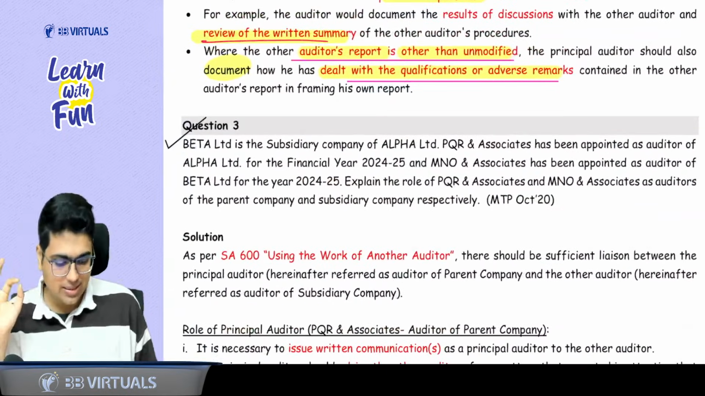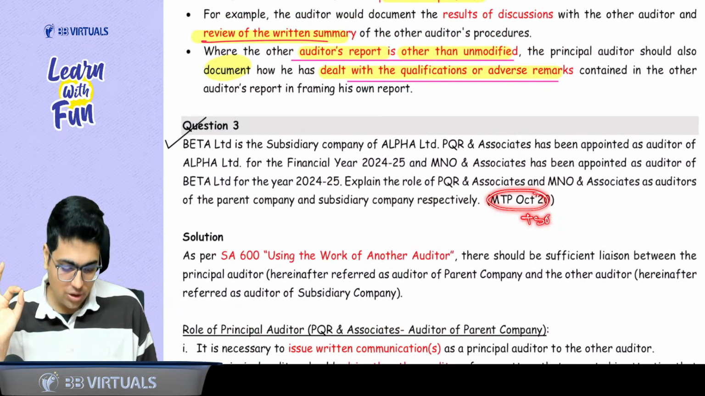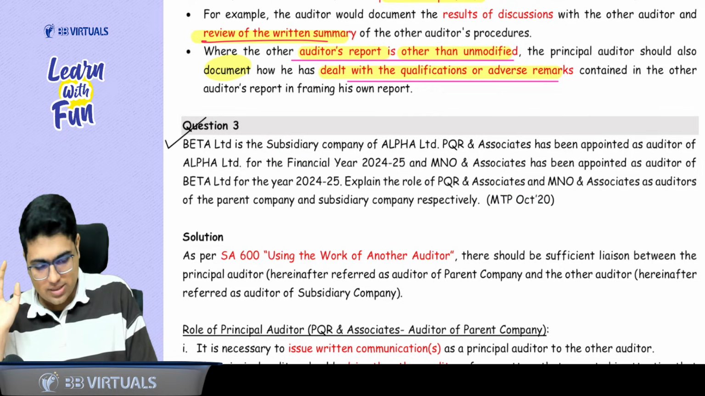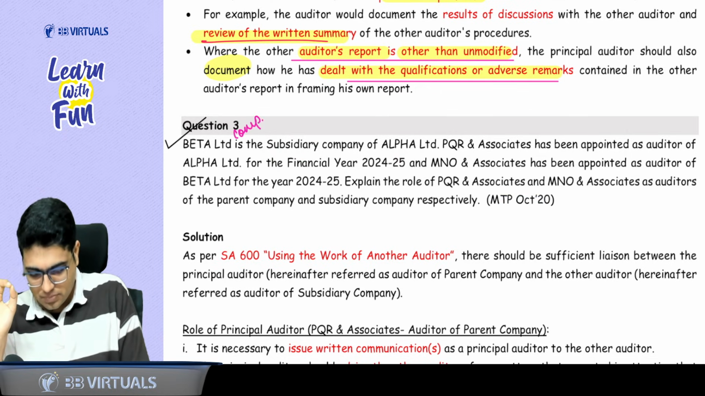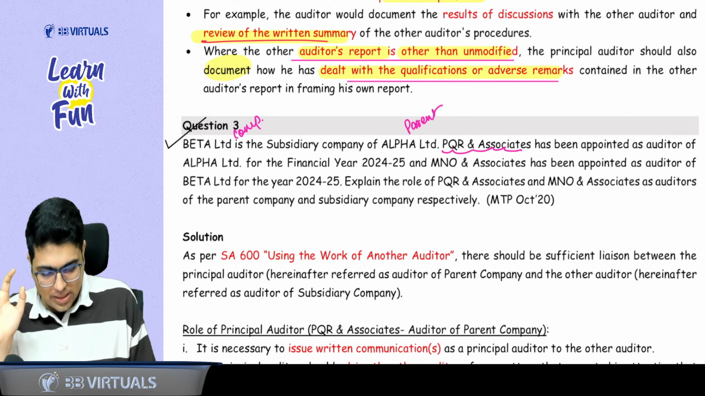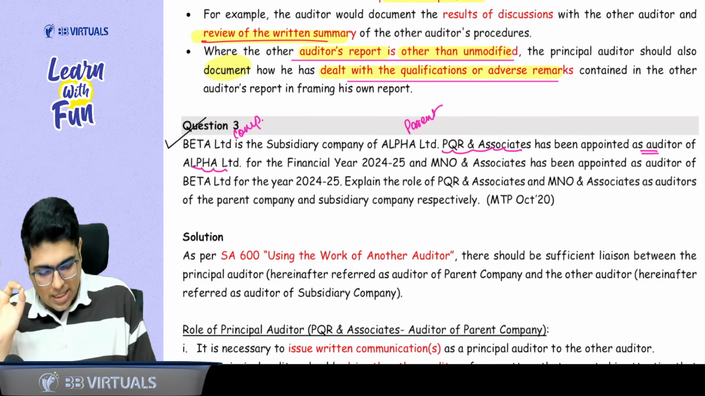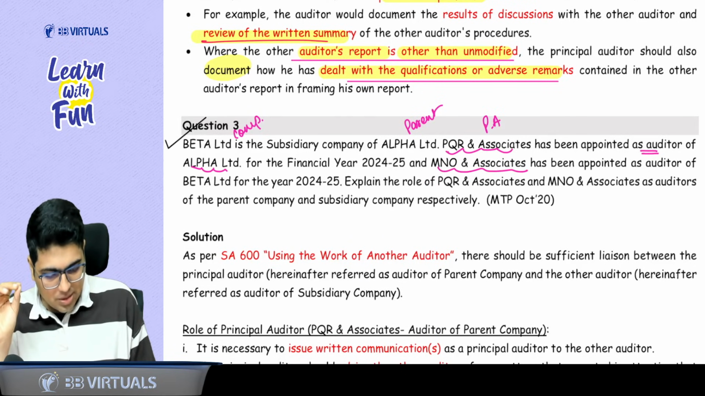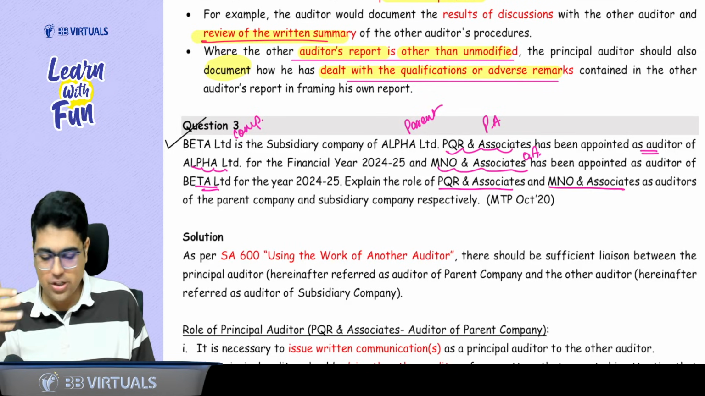Now, if you come to the question bank, we have question number 3. See what question number 3 says. MTP October 20, and I think it is also in your study material. Beta Limited is the subsidiary of Alpha Limited. Okay, sir. So can I say Beta Limited is the component and Alpha Limited is the parent? PQR Associates has been appointed as the auditor of Alpha Limited. That is, PQR and Associates are the principal auditor. MNO and Associates have been appointed as the auditor of Beta Limited. That means they are the other auditor. Explain the role of principal auditor and other auditor as auditor of parent and subsidiary company.